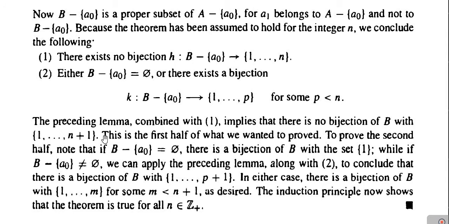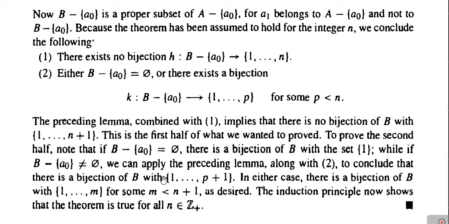In the first part we have shown there is a bijection, and in the second part also. So in both cases, there is a bijection of B with the set 1, 2, 3 up to m, where m is some positive integer less than n plus 1. This is what we wished to prove. So by induction we can say that the theorem is true for all positive integers n, that is, for all n belonging to Z plus. In this way we have proved Theorem 6.2.